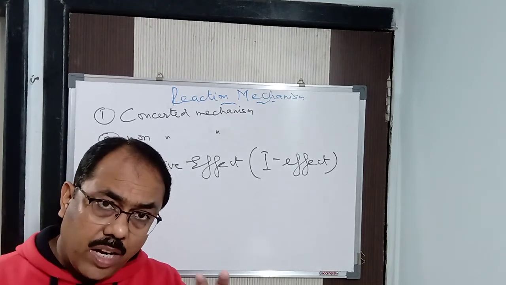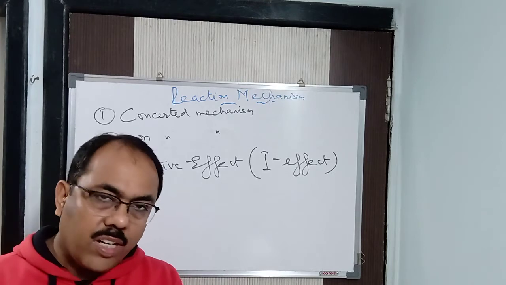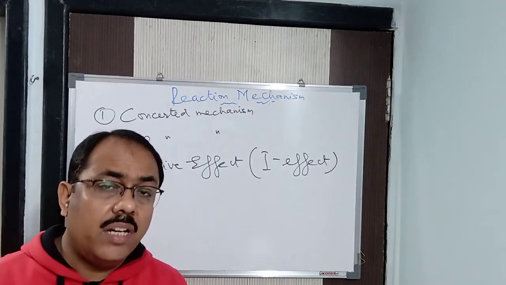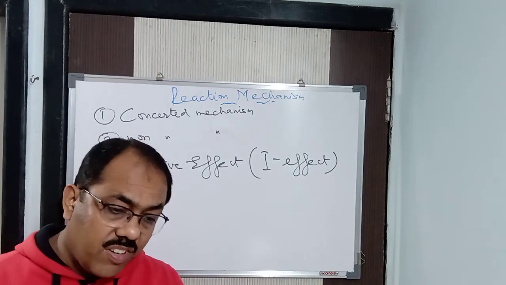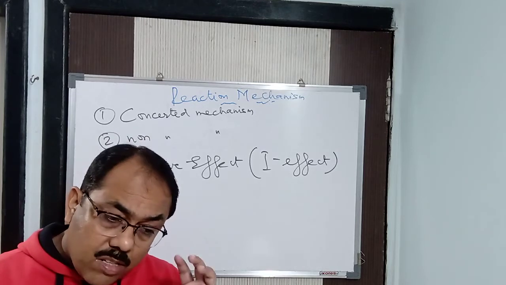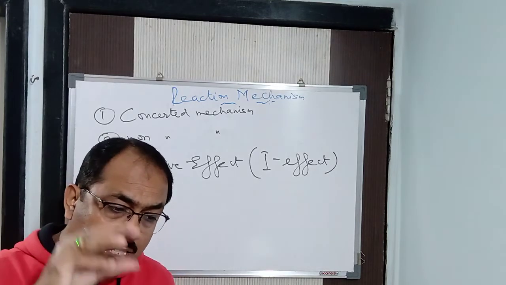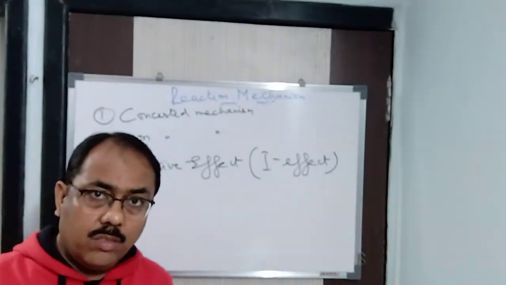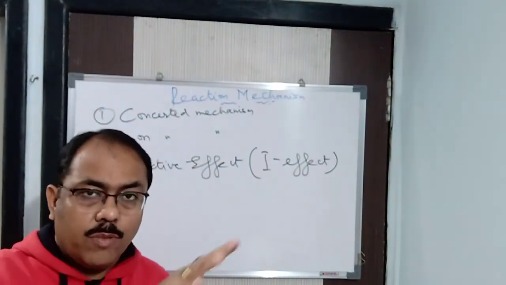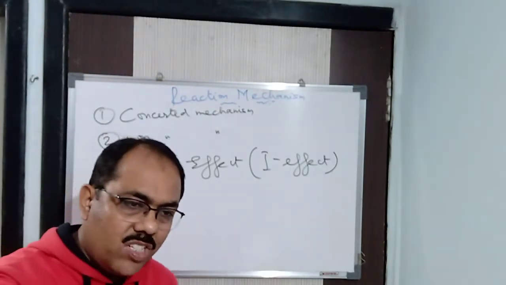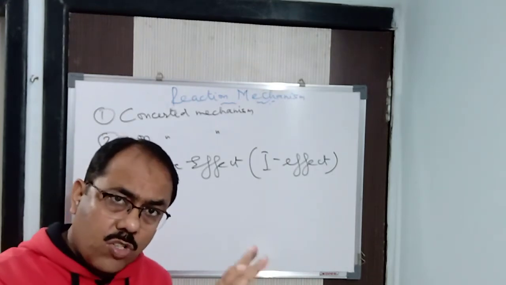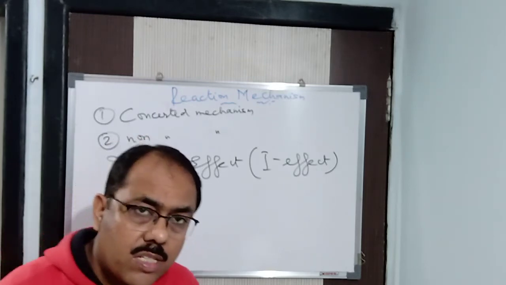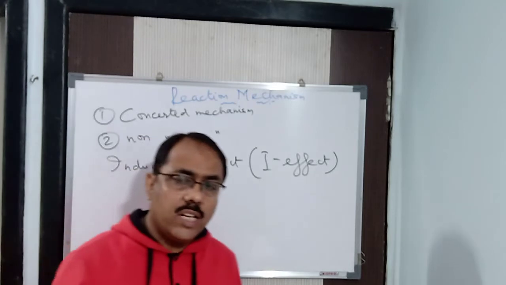So first of all, let me tell you, the inductive effect is a permanent effect. It's not a temporary effect, it's a permanent effect. And the displacement of electrons takes place. Transfer of electrons does not take place. There's a difference between transfer and displacement. Transfer means an electron is completely transferred from one atom to another atom, like in the case of an ionic bond. One forms a cation, another forms an anion. The one which has a deficiency after transfer is positively charged, a cation, and the one which has an excess of electrons is negatively charged.